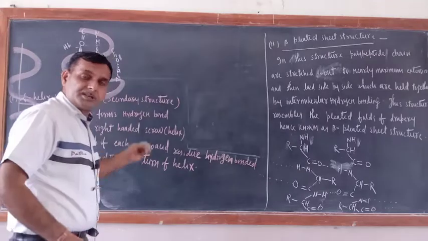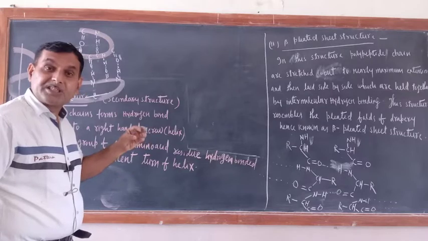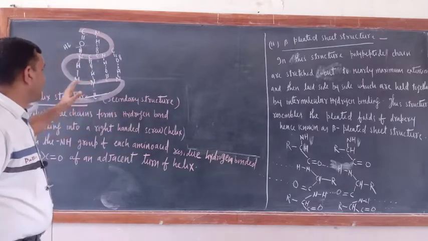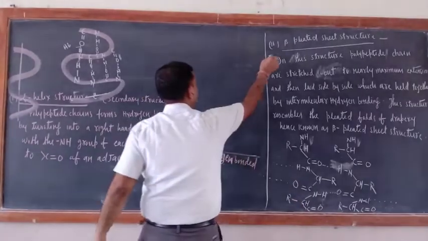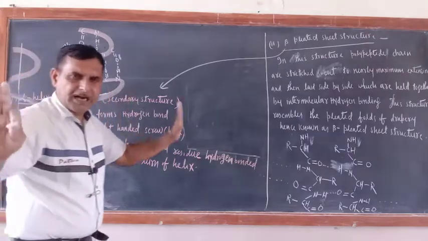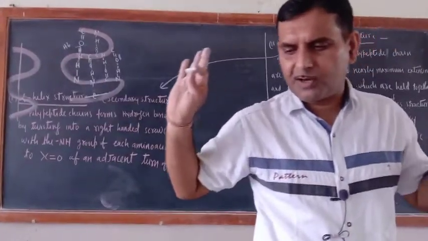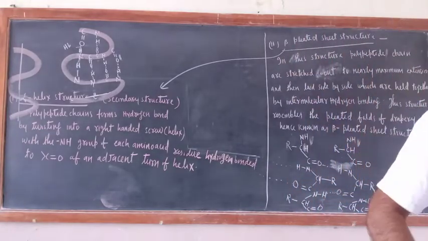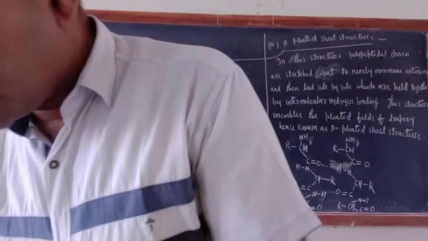So remember this. Now what did I teach you? I taught you the manner in which polypeptide chains are folded and arranged themselves in protein molecules. So the beta pleated structure and alpha helix structure are part of the secondary structure of protein. That much only you have to study. No need to study beyond this. That much is required for you. So initial information about the alpha helix structure and beta pleated structure you have got. In this way the structure of protein is over.